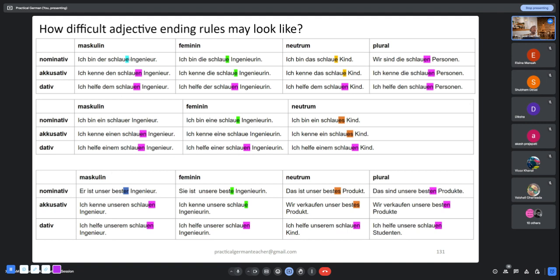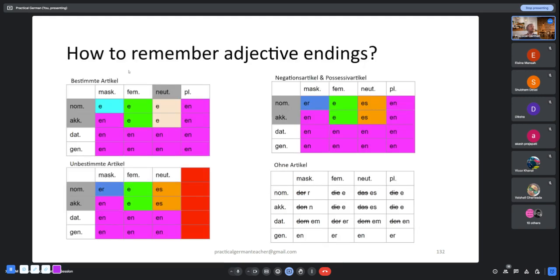So the ending of the adjective depends on the noun, like masculine, feminine, neutral, plural. It depends on in which case the noun finds itself. It also depends whether there is an article or not. If there is no article, there is one set of rules. If there is an article, you have to ask which kind of article it is, and then the adjective ending changes, right? How do you remember all this? It's not that difficult. So these are all the tables that you need to remember.